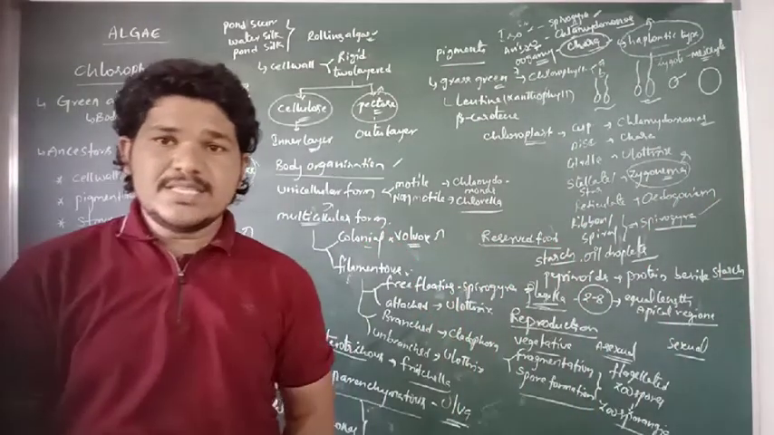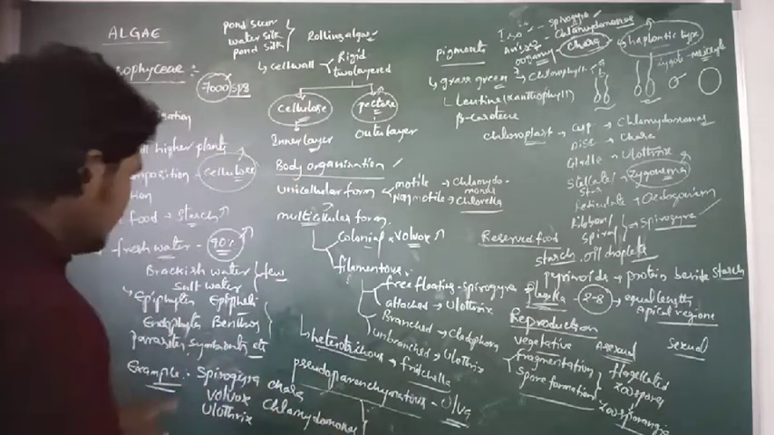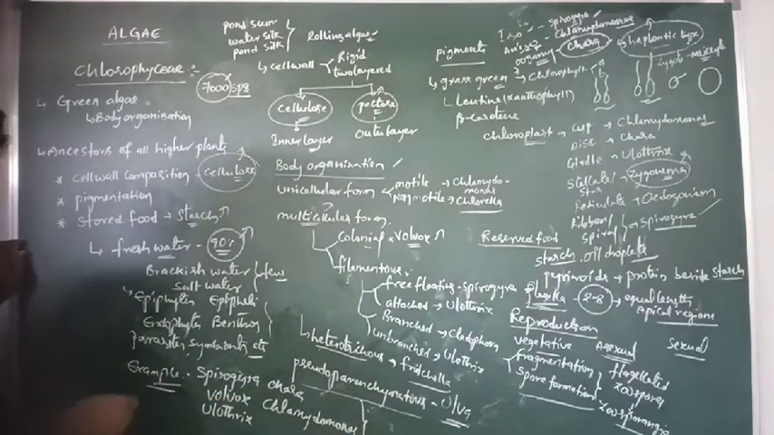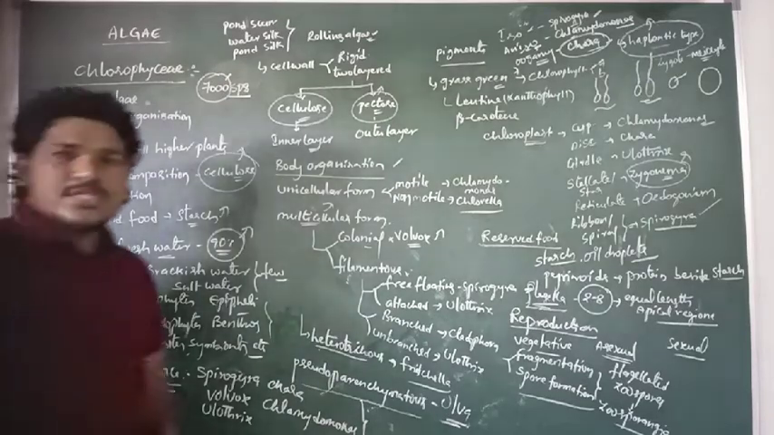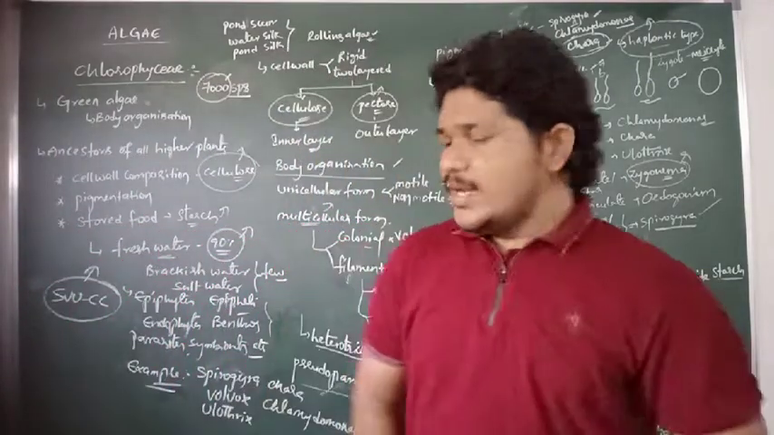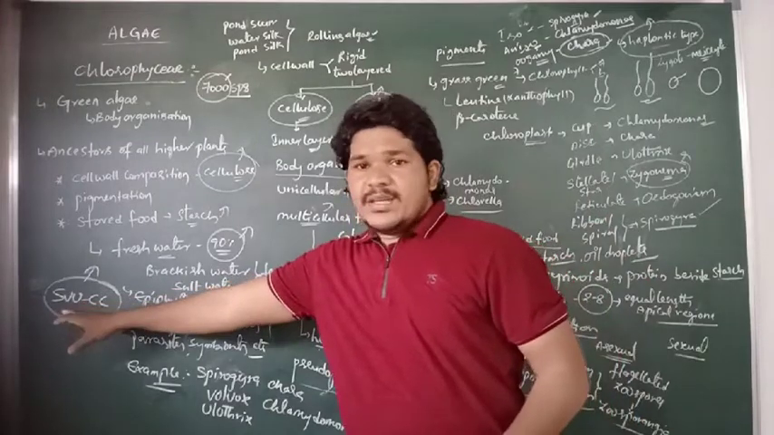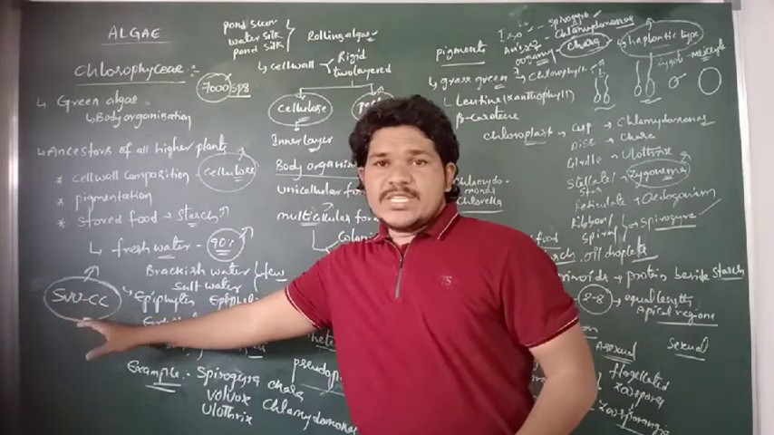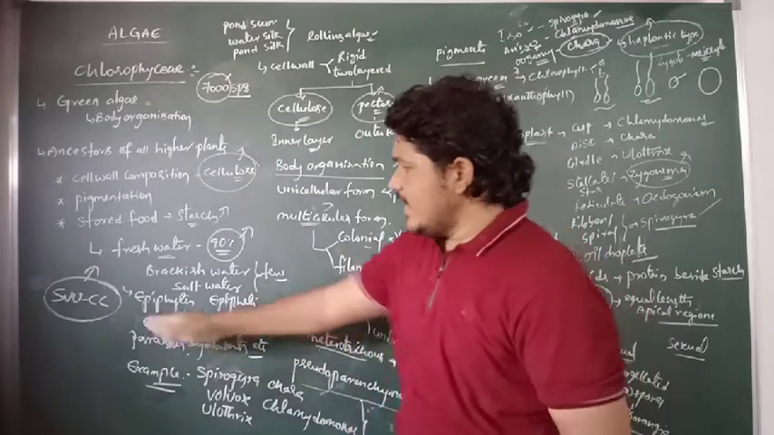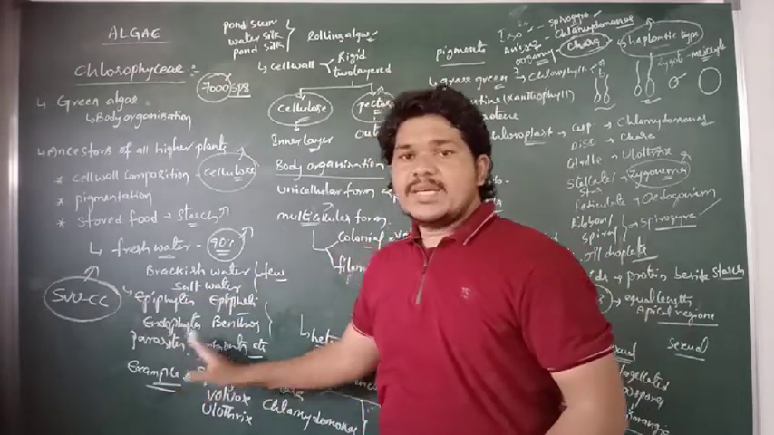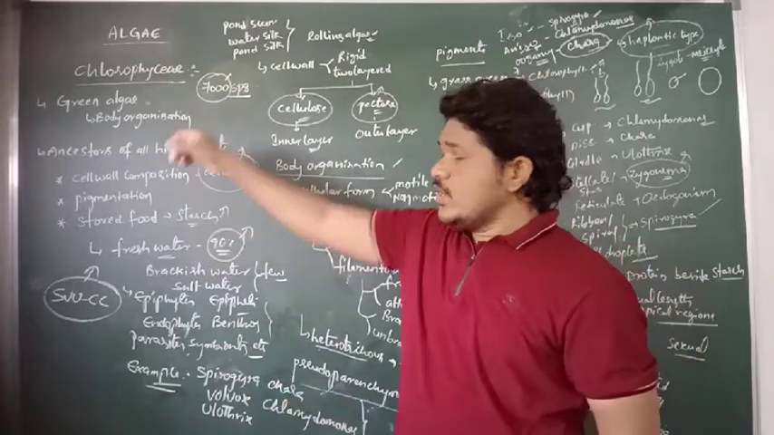All these examples related to the Chlorophyceae can be easily remembered as a code, that is SVUCC. Here SVU means Sri Venkateswara University for certificate course. That is the code to remember the examples related to the Chlorophyceae.